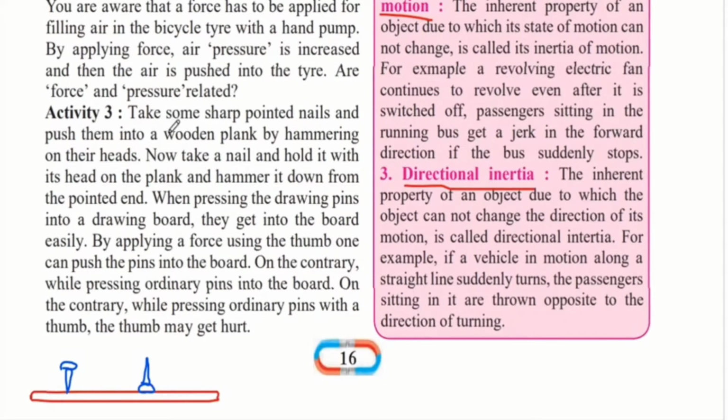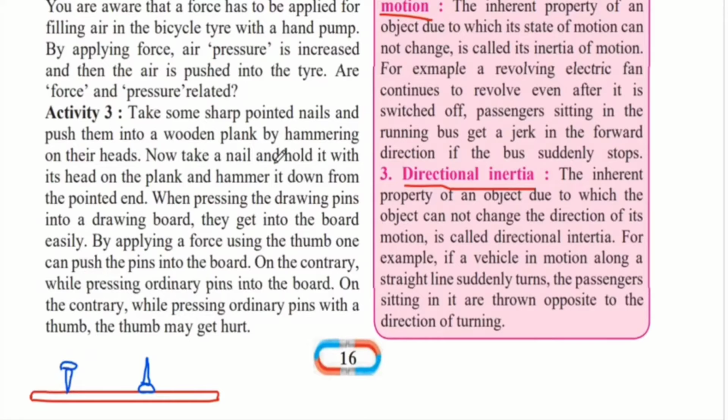Activity 3. Take some sharp pointed nails and push them into a wooden plank by hammering on their heads. So let us take this as the wooden plank, and these are the nails that are commonly used by carpenters. In this nail you have this portion that is called the head of the nail, and we have this pointed portion. So if you keep the pointed portion towards the plank and you hammer on the head, then the nail will easily go into the plank.